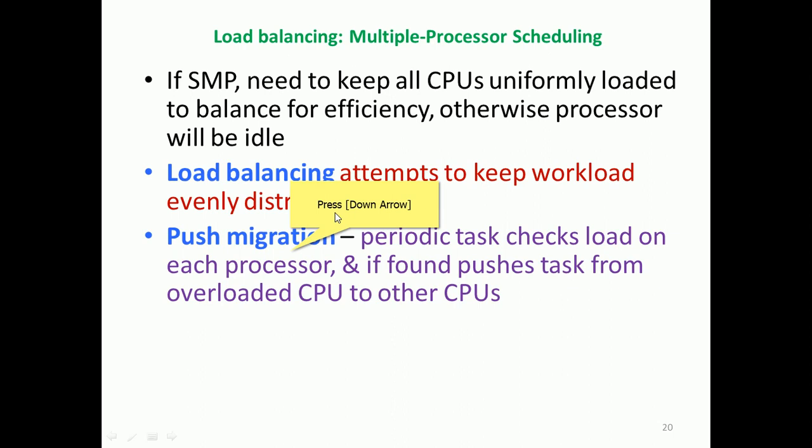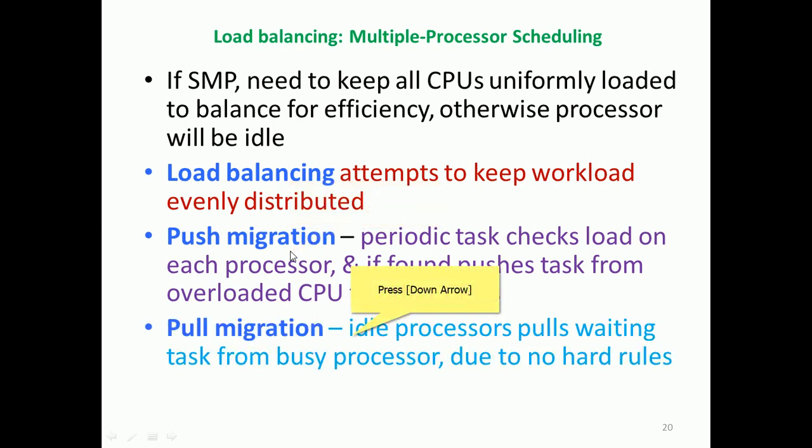So by periodically checking the processor load, if it is more, then you have to push. If it is pushing, what will happen? Its cache contents will have to be repopulated. They may be lost, and the cost of that repopulation is very high, right? Even so, it is a system policy, forcibly migrating.